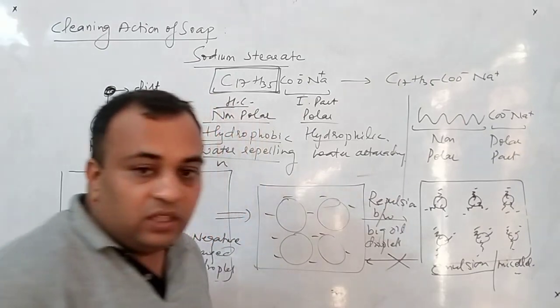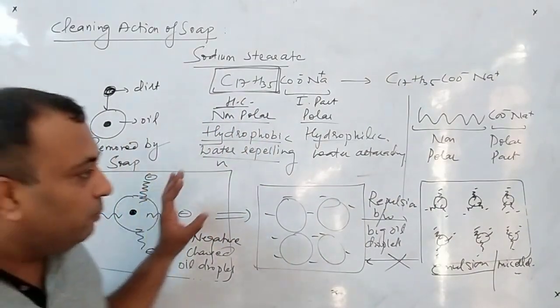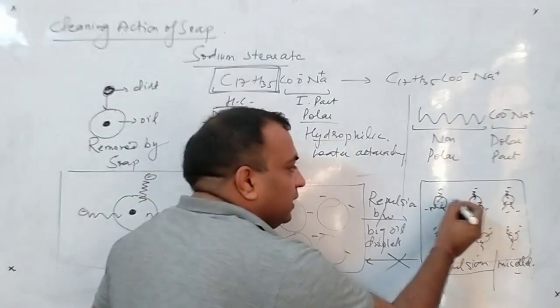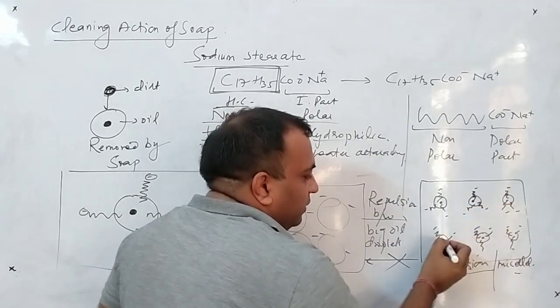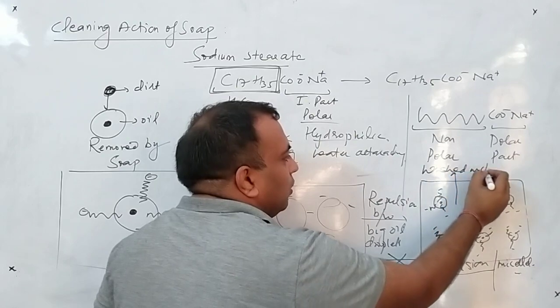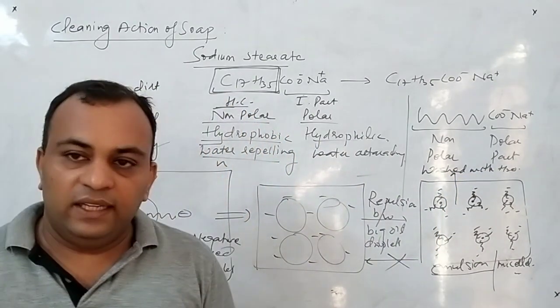Clear? Now since the dirt particle is present in the big oil drop, and these big oil drops are converted into small oil drops, your dirt particles are now present in these small oil drops. Clear to all of you? And these small oil drops are washed away with water. So clear? This is all about the cleaning action of soap.